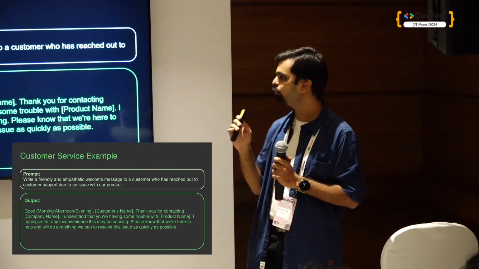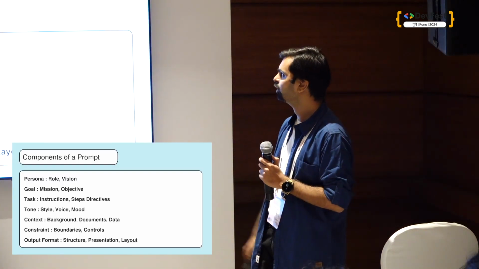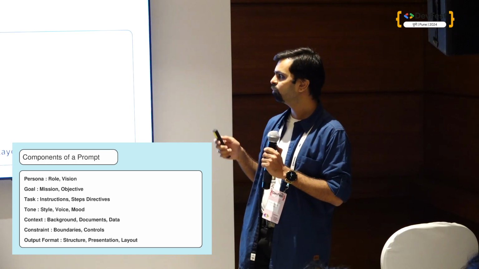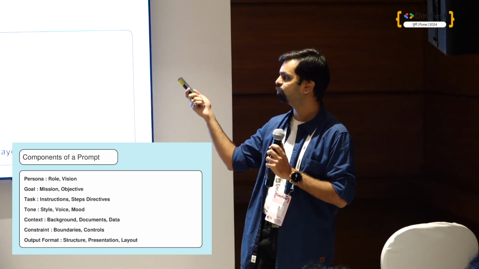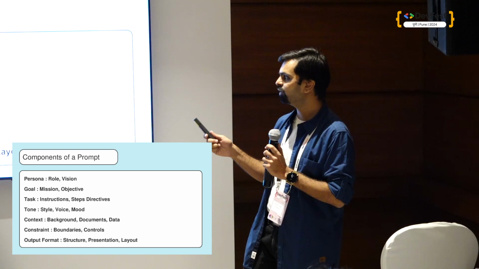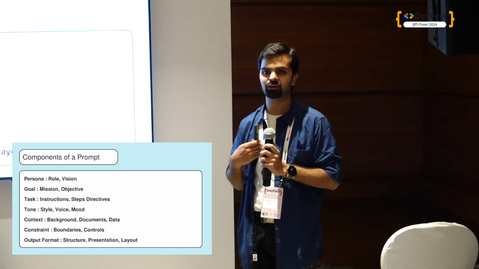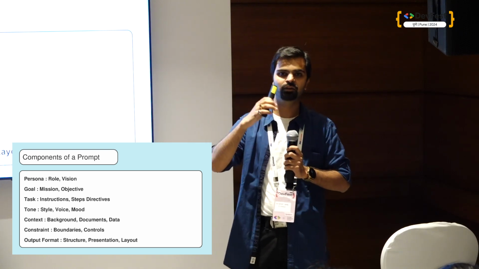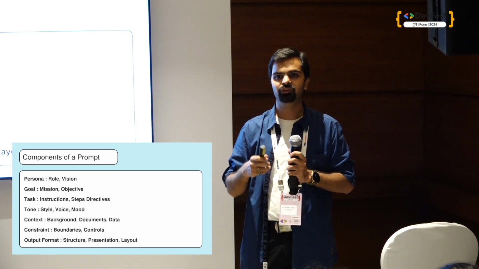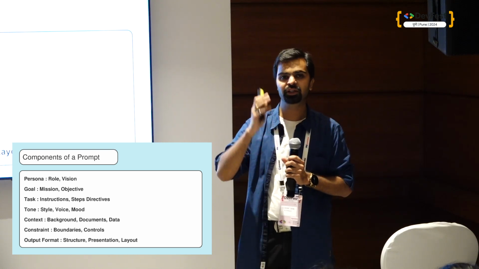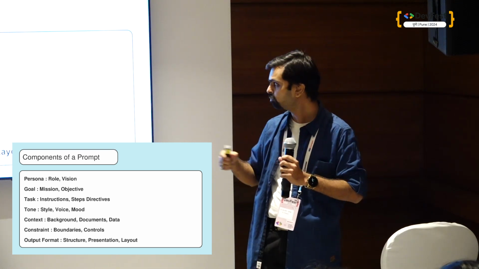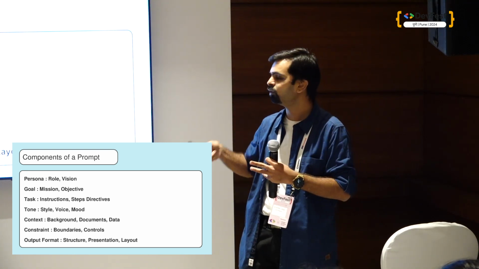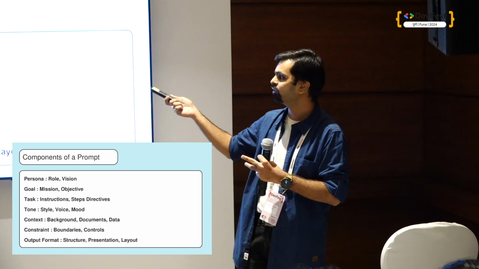Now let's deep dive into what the components of prompts are. The first component is persona. What do I mean by persona? I've given an explanation of role or vision. Basically, when I say persona, that means what I want my language to be. For example, if I say act as my marketing expert, or act as someone who has 20 years in development or debugging. That is what I want my model to work as, because I don't have that knowledge, but I want my model to have that. So that is the persona.